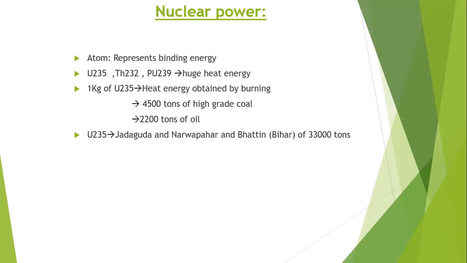So when you burn this uranium, thorium and plutonium, they produce steam. This steam is allowed to flow forcefully on our turbines, which are called turbo generators. And when this steam flows forcefully on the turbo generators, electricity is developed automatically.